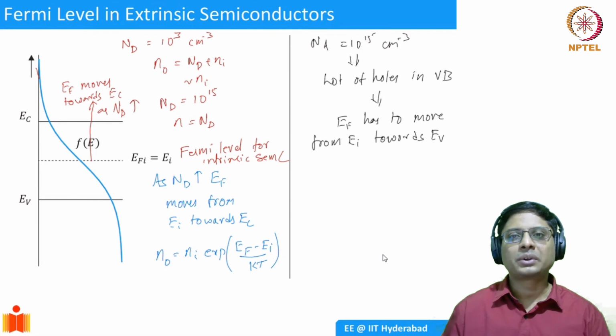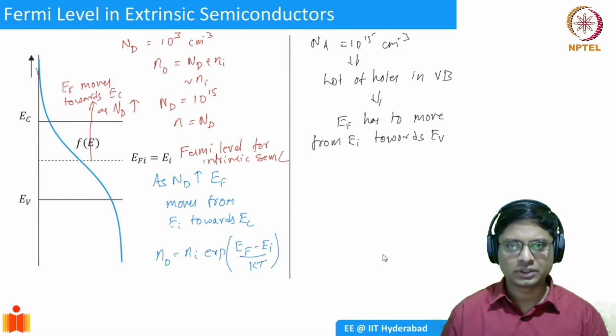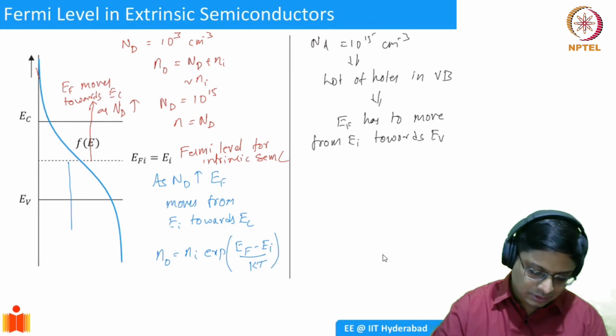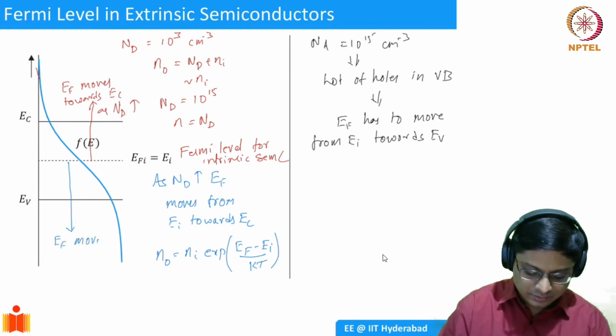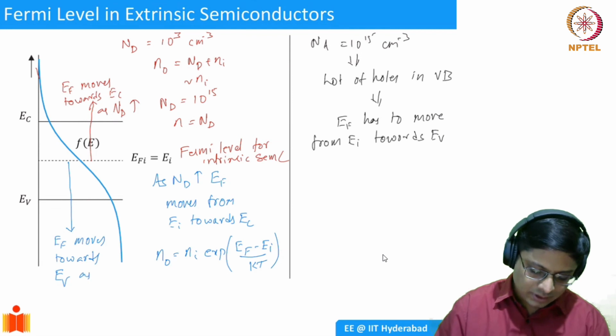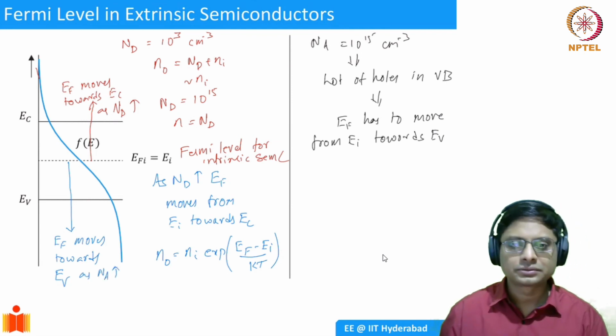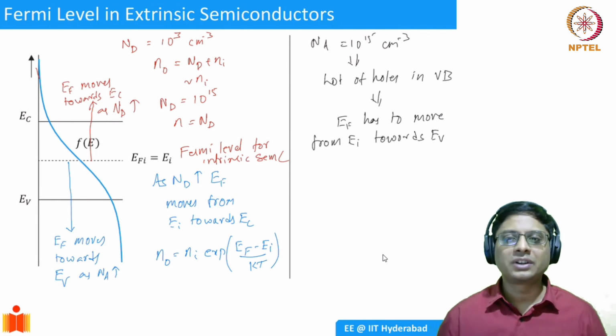Similarly, as you keep adding holes, or you're adding acceptor ions, if you substitute silicon atoms with acceptors, then you create holes, and therefore your EF should come down here. EF moves towards EV as Na increases. So this is how the Fermi level will move.